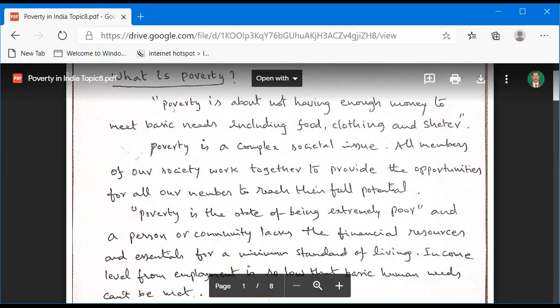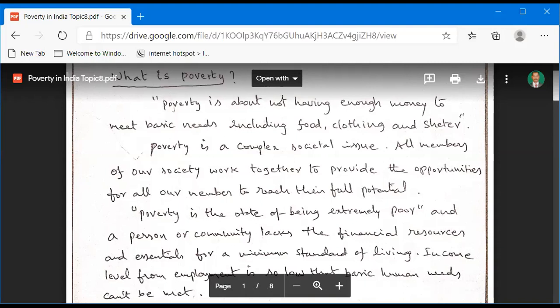It's a term derived from poverty. So poverty is about not having enough money to meet basic needs, including food, clothing, and shelter. So in general, poverty means you do not have enough money. If you don't have money, you can't meet any basic needs, for example food, shelter, clothes, etc.